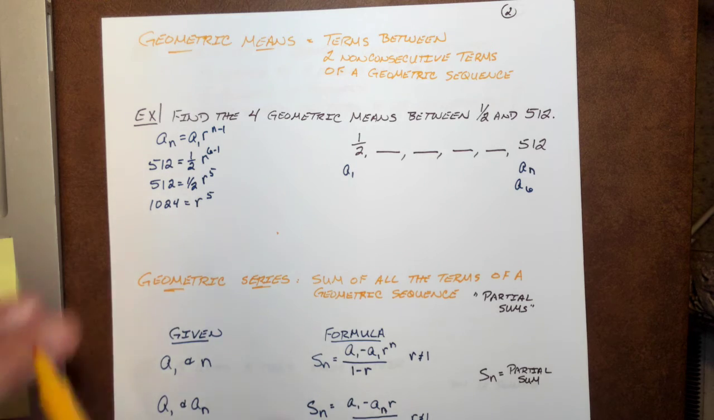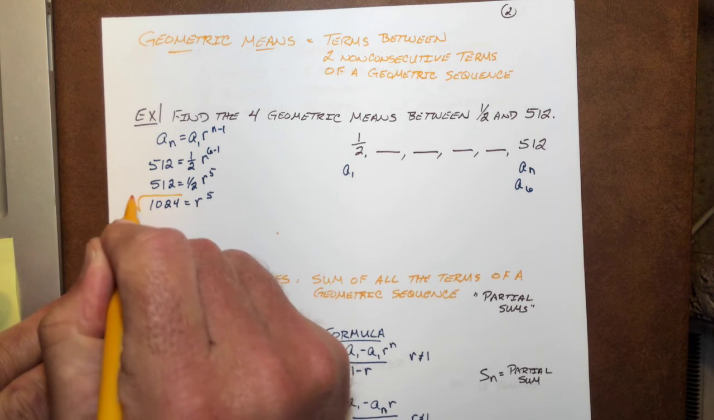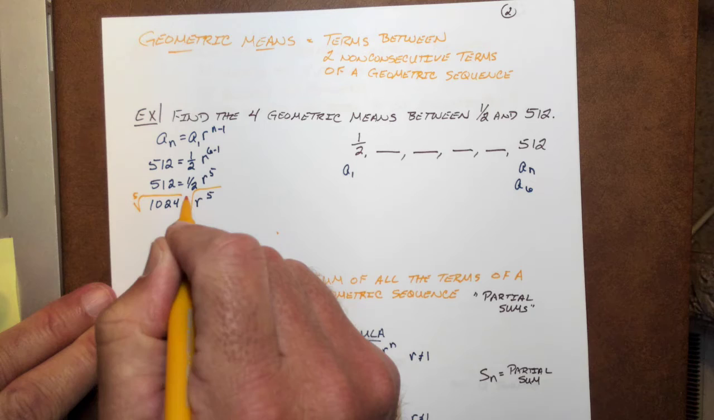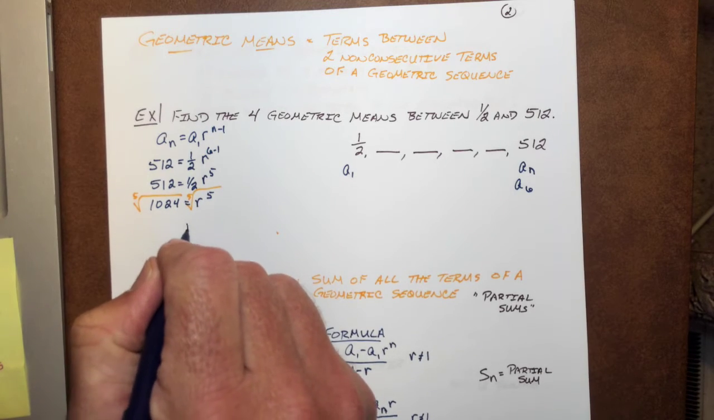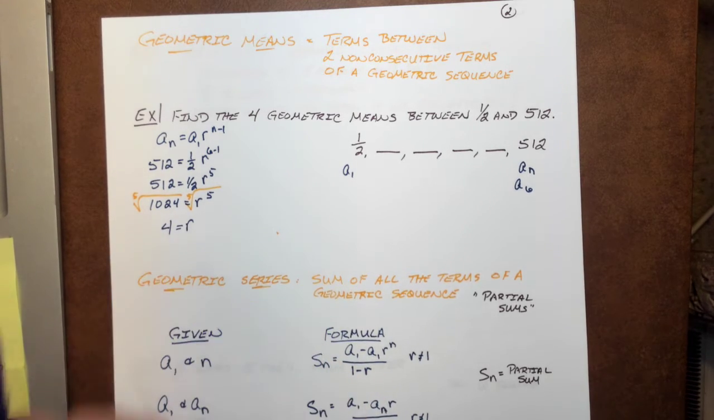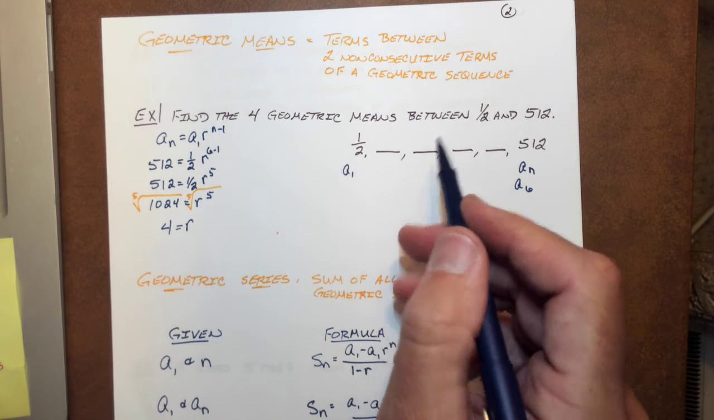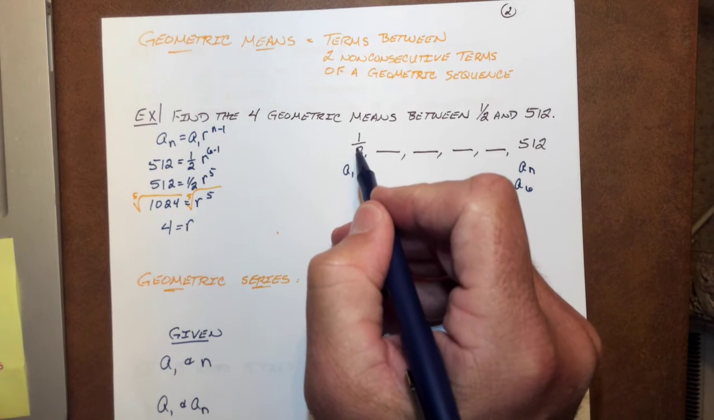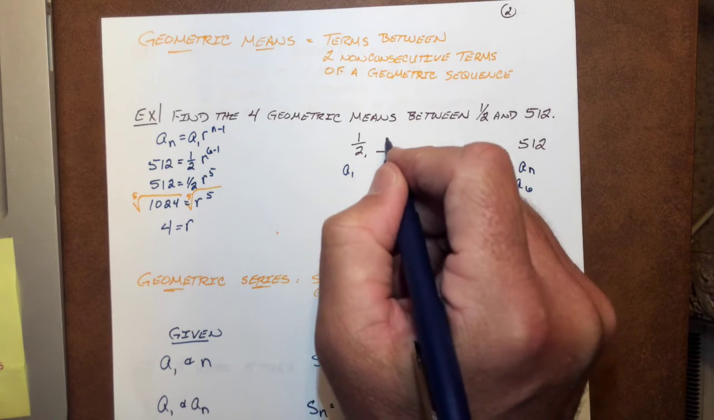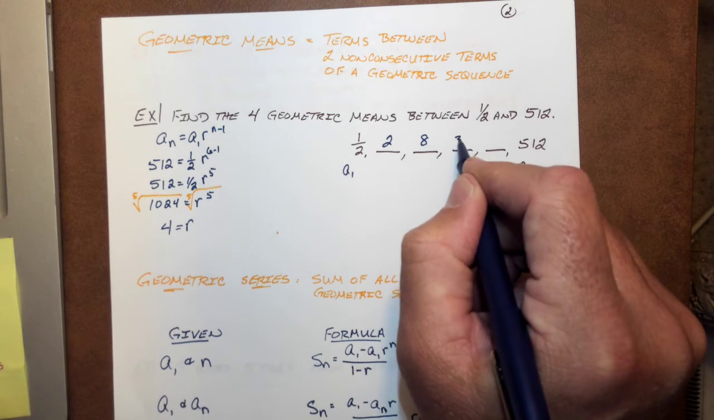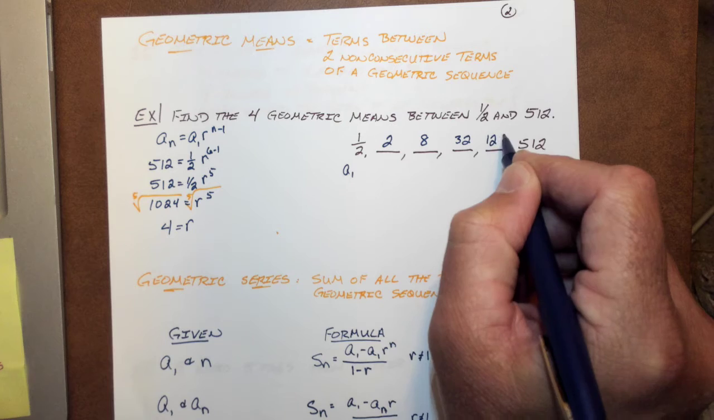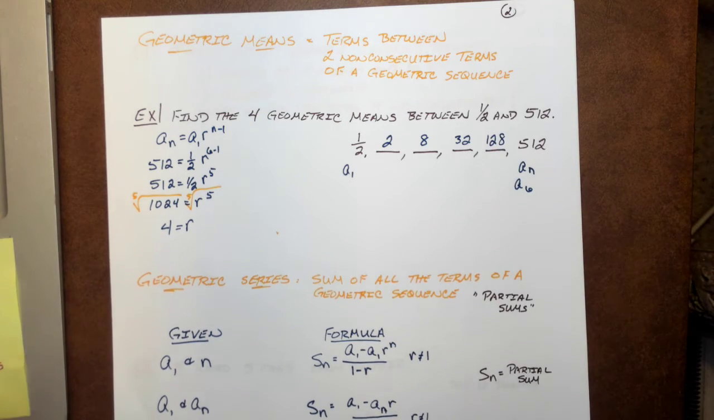Next, we are going to 5th root everything. Use my calculator. Figure out what times itself 5 times is 1024. We find out that the answer is 4. So we're going to use that to find our next 4 terms. In other words, take 4 times the previous: 4 times 1/2 is 2, times 4 is 8, times 4 is 32, times 4 is 128, times 4 is 512.